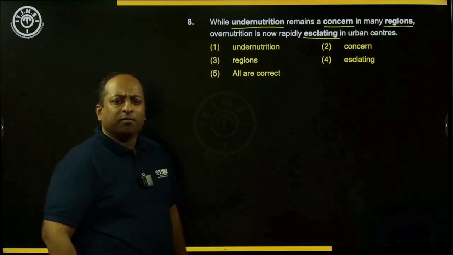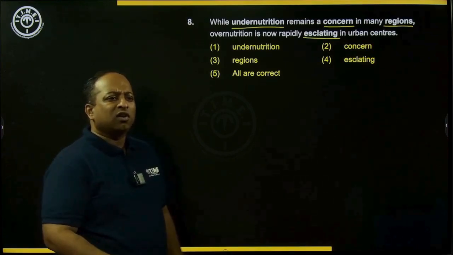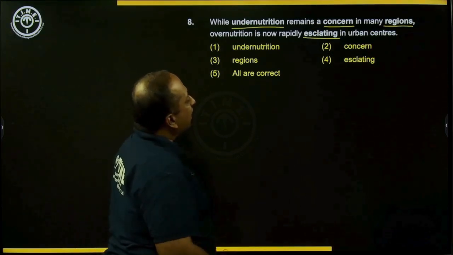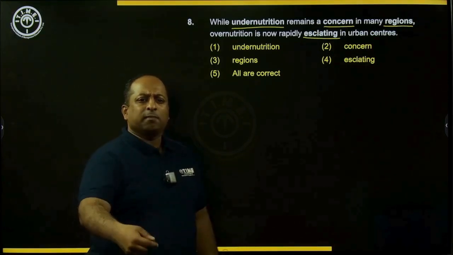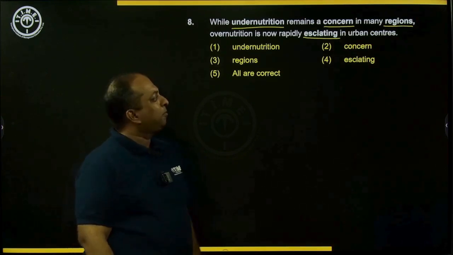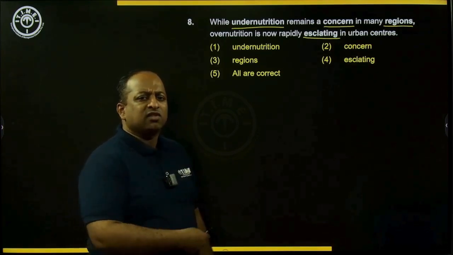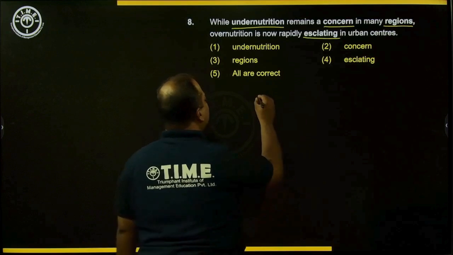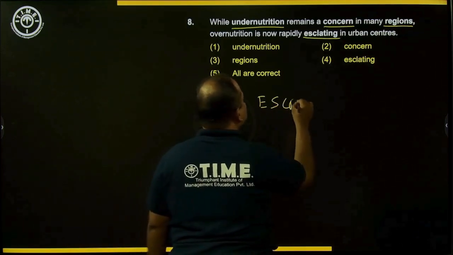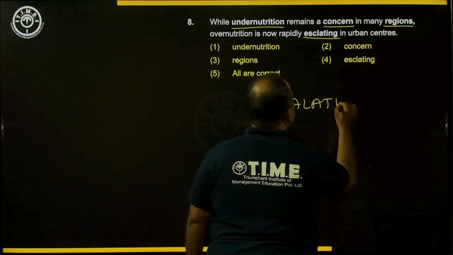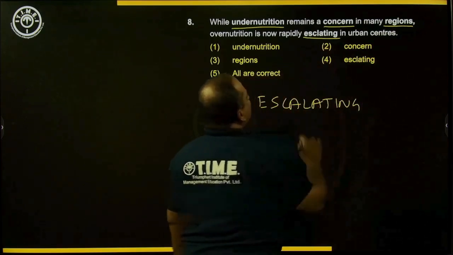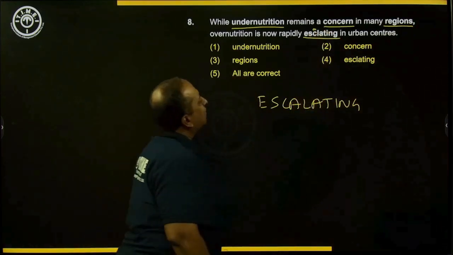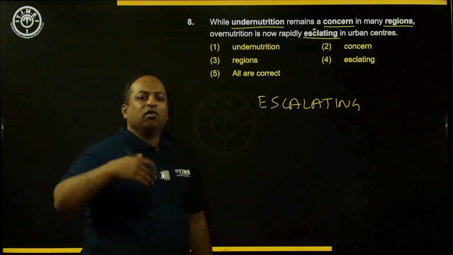Under and nutrition are clubbed together to form a single word, and undernutrition talks about insufficient nutrition or lack of proper nutrition. The word concern means it's an issue, a pain point for people. Regions refers here to geographical regions. While escalating, the word escalating is pronounced as escalating, right? And here you have escalating. So here there is a letter A missing. Escalating means it is now rapidly increasing. It is now on the rise.